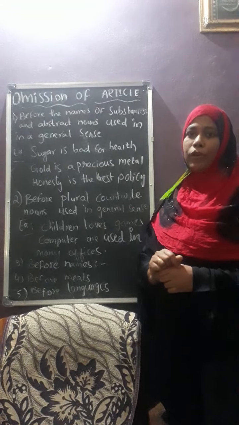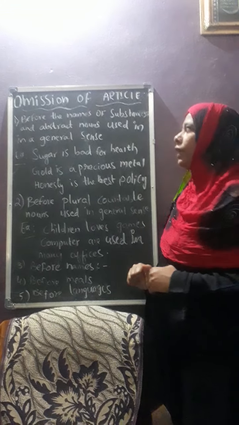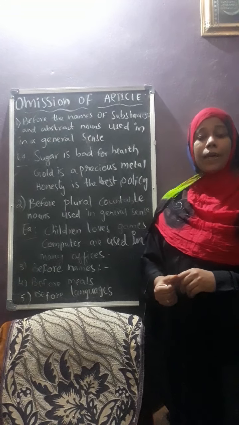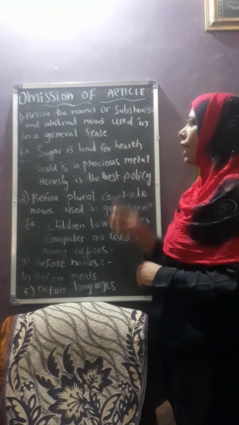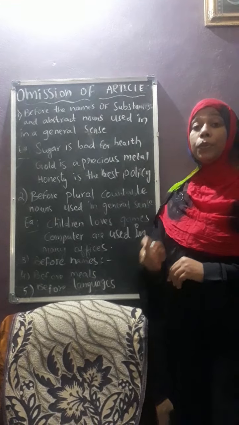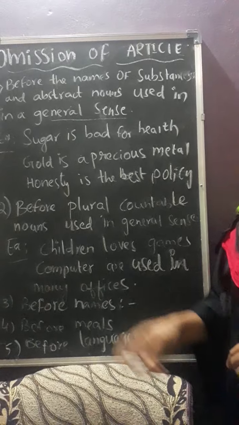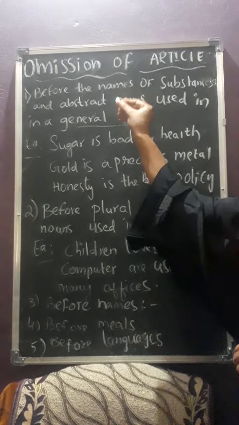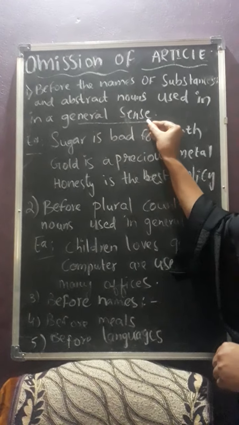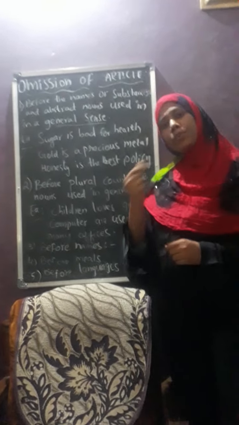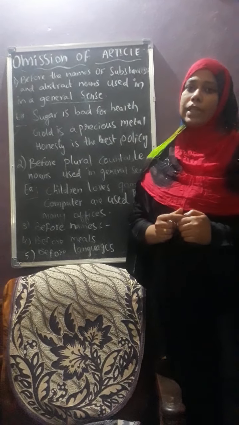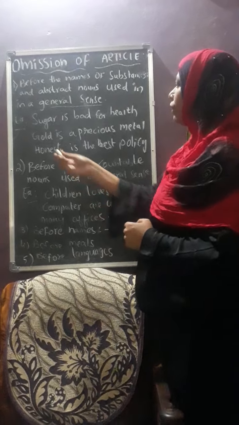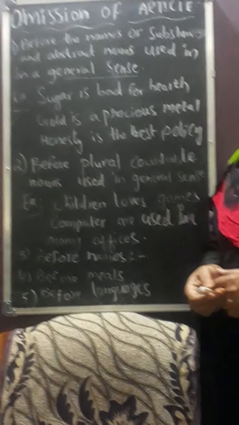Where there is no requirement of an article is before the names of substances and abstract nouns used in general sense. Remember this: we omit articles before the names of substances and abstract nouns used in general sense. See students, sometimes in a particular sense we will be using articles, and in a general sense we omit articles. So I'll give you an example. With this you will understand.